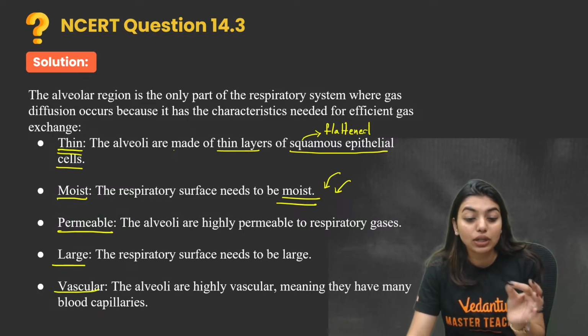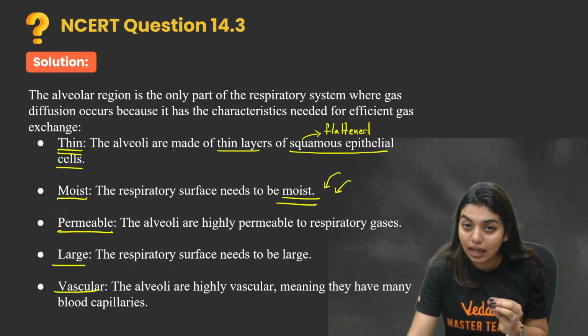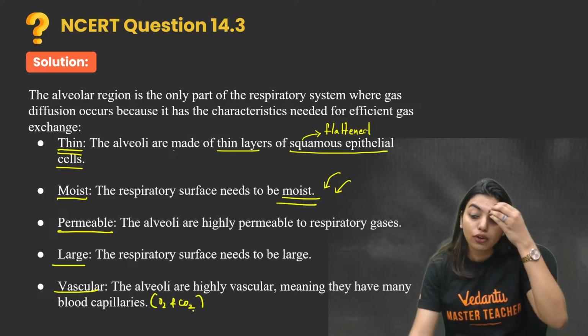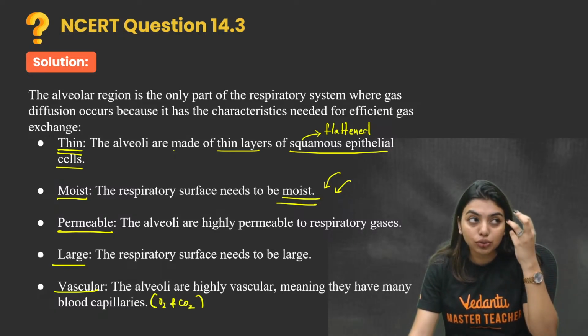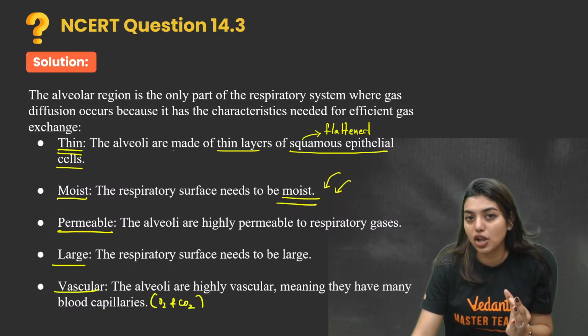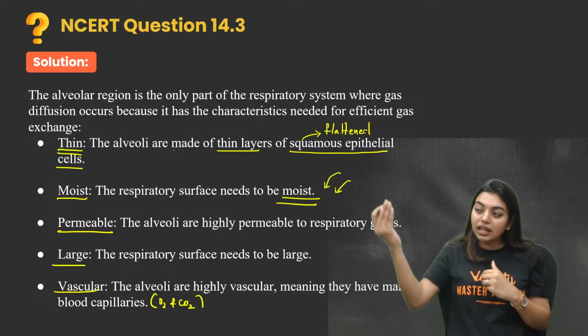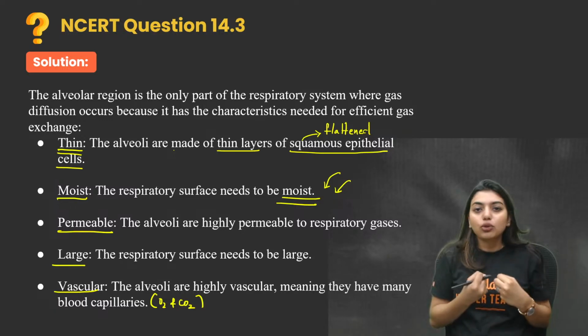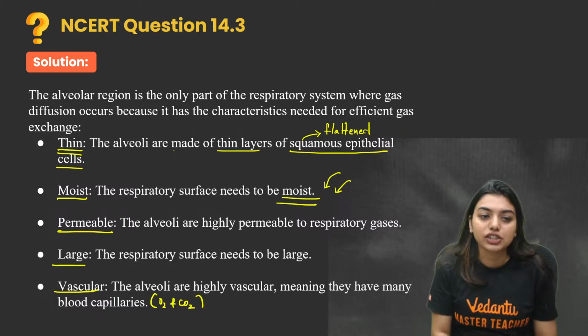Vascular, that is, the alveoli are highly vascular, meaning they have blood capillaries. If blood capillaries are not there, then how will oxygen and carbon dioxide do the exchange? Yes or no? For oxygen and carbon dioxide to do the exchange, we need blood as the main transport organ, because blood is the one bringing everyone from everywhere and saying, okay, you take in oxygen, you give out carbon dioxide, right? That kind of exchange also should be there.